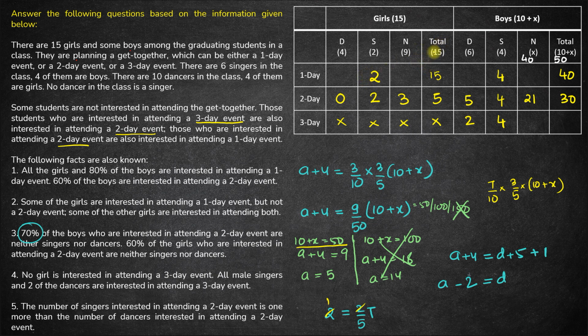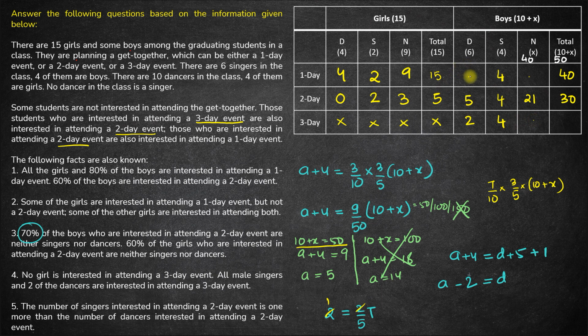Achha, it's given that all the girls are interested in a 1-day event, right? So this will be 4 and this will be 9. All of them are interested in a 1-day event. It was already given, right? Now the final thing remaining here is to figure out these two values and this value.